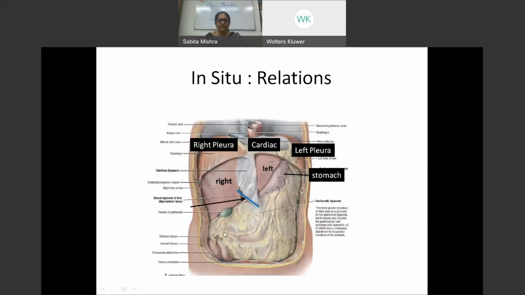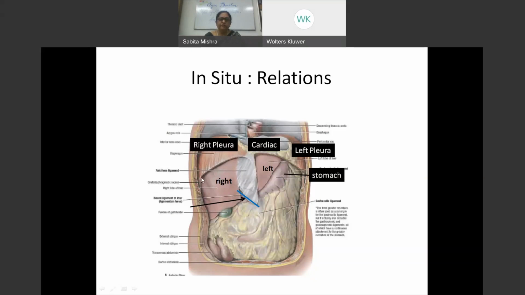So once the rib cage has been opened up, you see this is the in situ relationship of the liver, which we usually see in the dissection hall. Before one starts the dissection of the abdomen, once one finishes with the anterior abdominal wall dissection and has done the peritoneal reflections, remove the anterior abdominal wall to show what it looks like inside the body, that we call the in situ relationship.